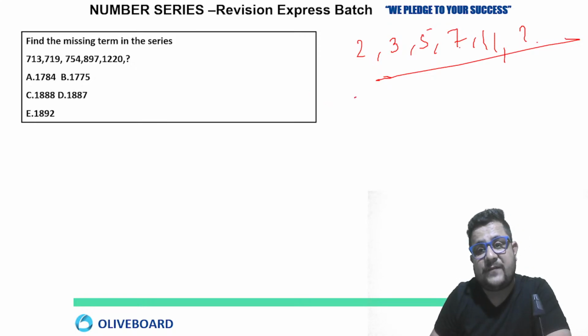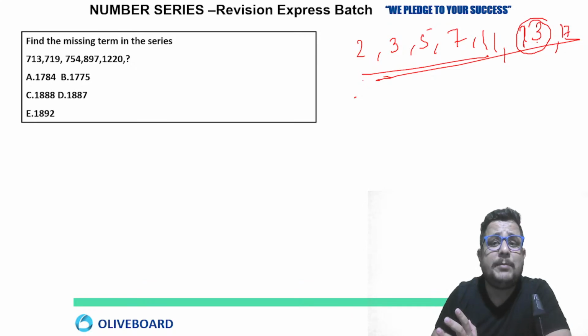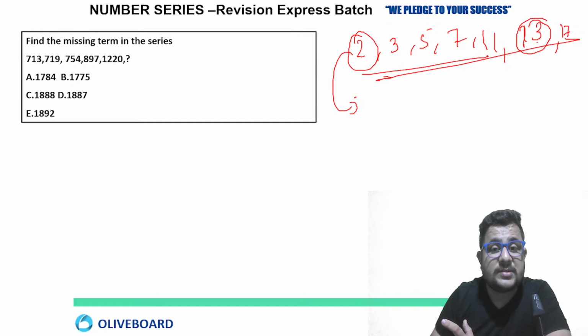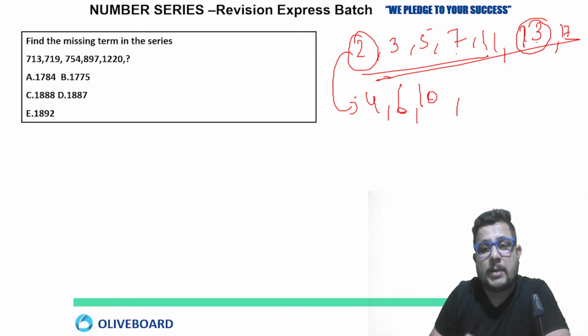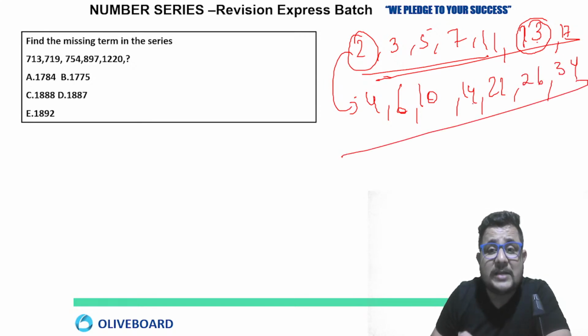Now see, 2, 3, 5, 7, 11 are consecutive prime numbers. The next one would be 13, then after that 17. So the series can be based on prime numbers, squares of prime numbers, consecutive prime numbers, or cubes of consecutive prime numbers. Any logic can be there, including multiplication logic on the prime numbers: 2 into 2 is 4, 3 into 2 is 6, 5 into 2 is 10, 7 into 2 is 14, 11 into 2 is 22, 13 into 2 is 26, 17 into 2 is 34. So I am multiplying the prime numbers by 2. Very good, Madhulika, 13 will come, definitely. I hope you got it. That also you have to keep in your mind.